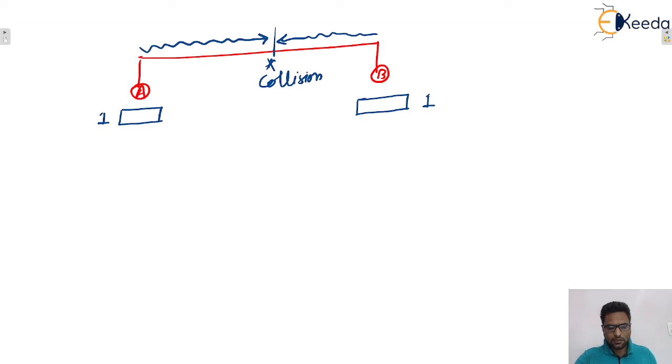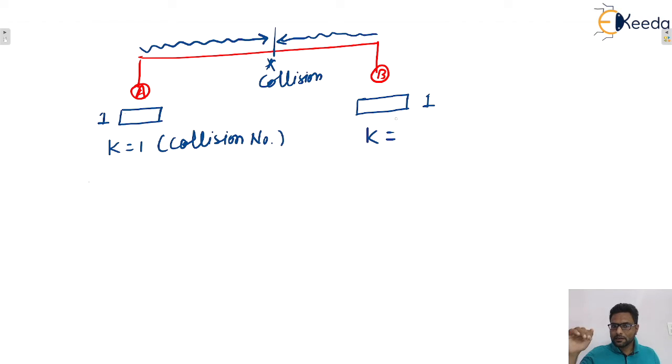Let's say the collision occurs. Now listen to me correctly. The first time a collision occurs, so we can say let's take one parameter k equal to 1. K represents the collision number. Here also for B, the first data packet got collided, so we can say k equals 1. In the next example you will understand clearly what k is, so I'm going to proceed further.